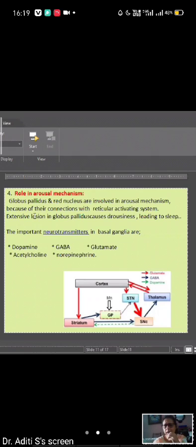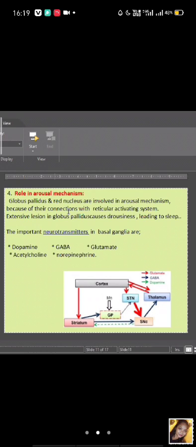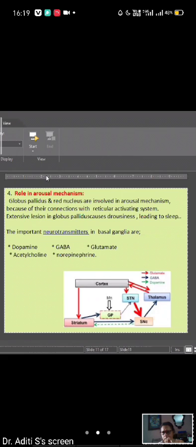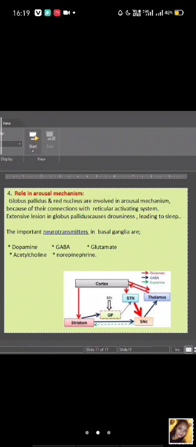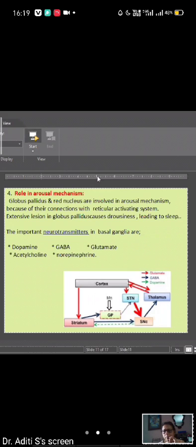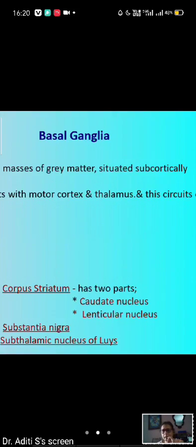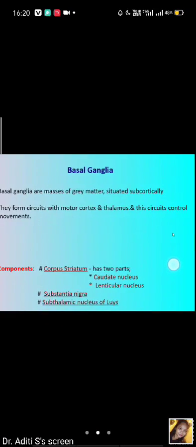Arousal mechanism, with which part of the brain? Reticular activating system. Okay, reticular activating system. Now you say, what are the neurotransmitters released by basal ganglia nuclei? Dopamine, GABA,